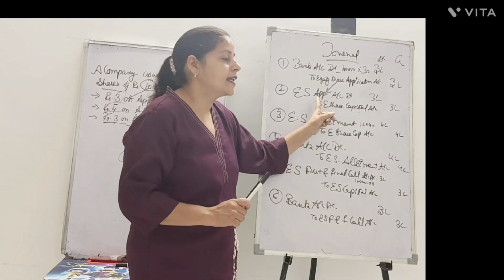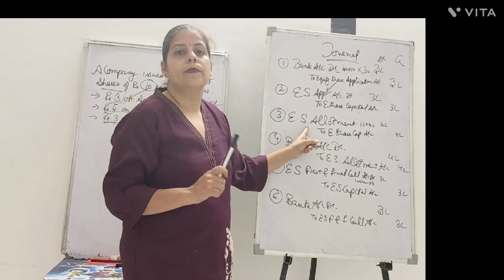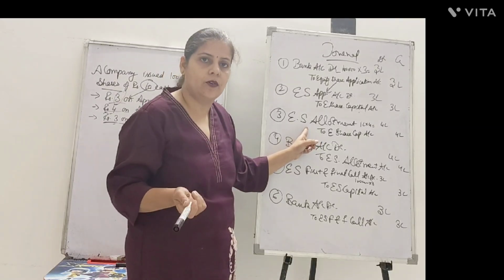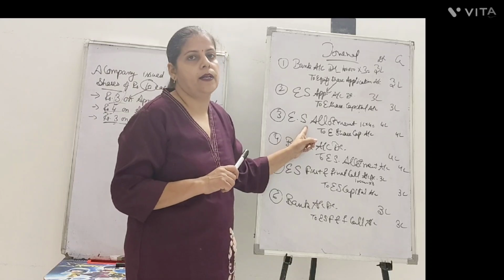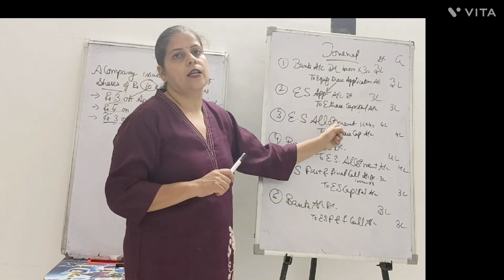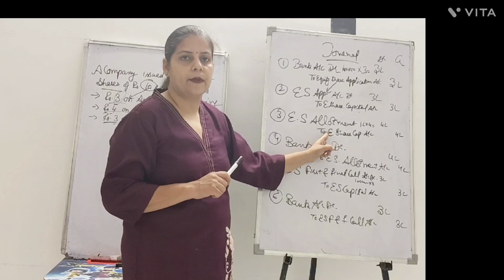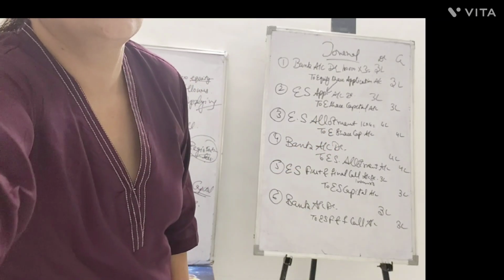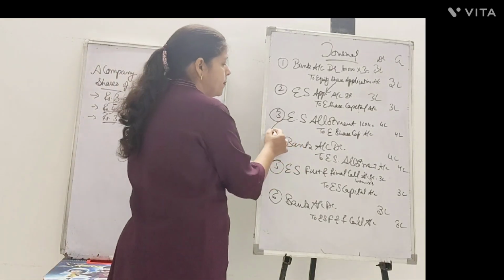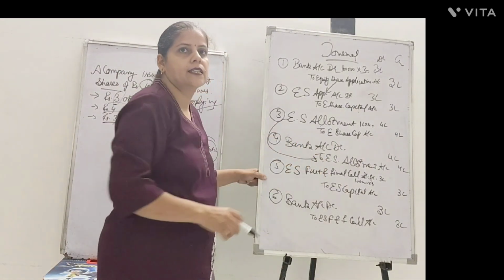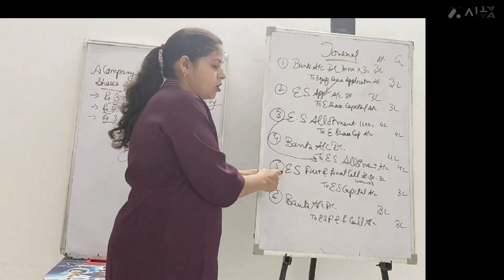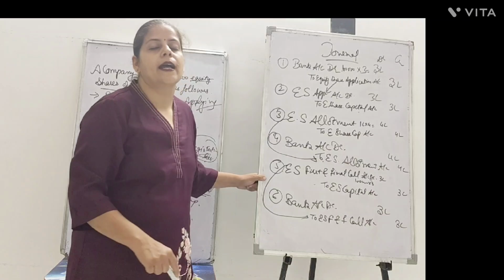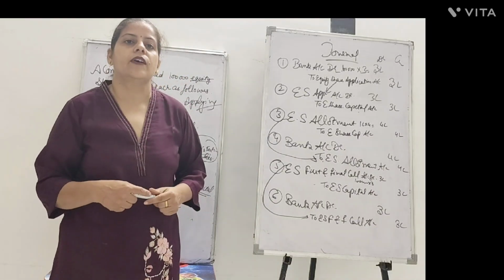Then the next is the duty of the company. Make a due first, give a message to each and every shareholder to pay which money? Allotment money. So that is equity share allotment account debit to equity share capital. Then they would receive the money, bank account debit to equity share allotment. What was made due? Allotment, so allotment is received. Then we made a due for the first call to equity share capital. Then when we received it, it also became bank account debit to equity share first and final call.